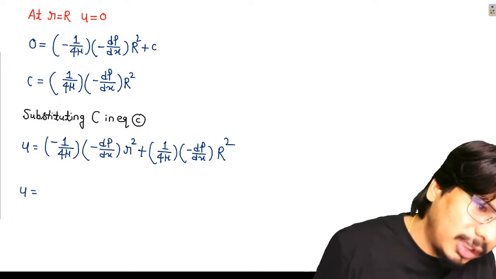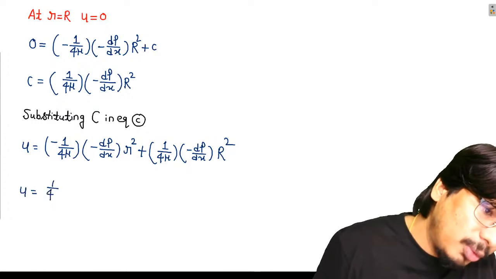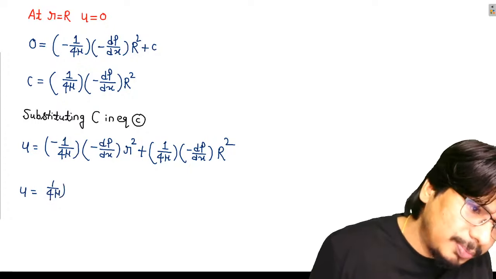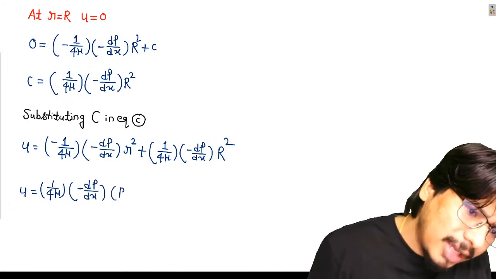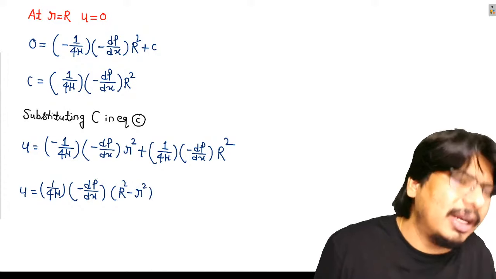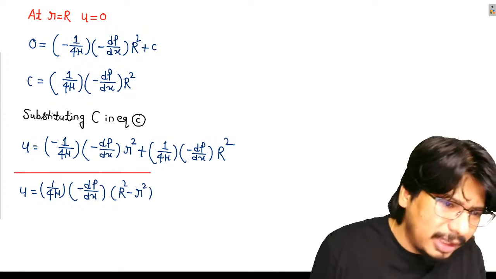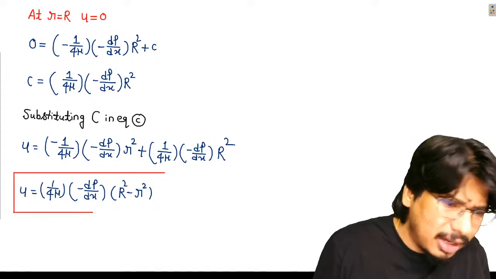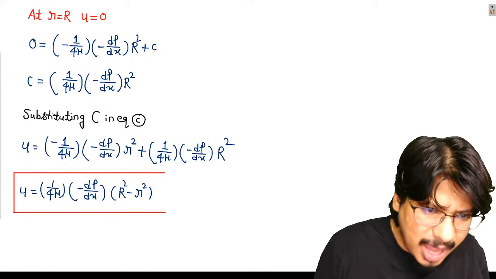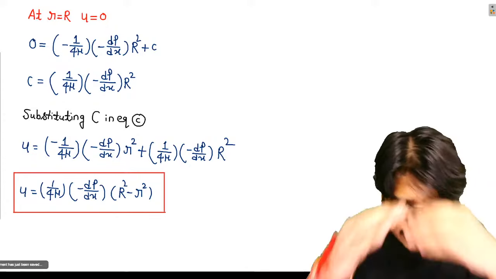u is equal to what? 1 upon 4 mu minus dp by dx into what? Capital R square minus small r square. This is the final expression, my friends, which is representing how the x direction velocity is changing with the radial direction. So आपको समझ में आया how the u is changing with radial direction?